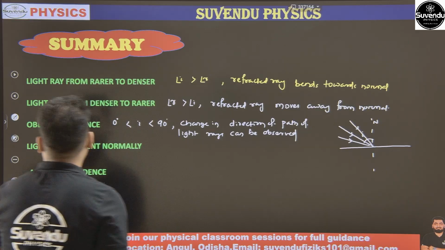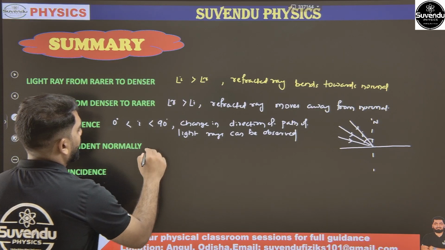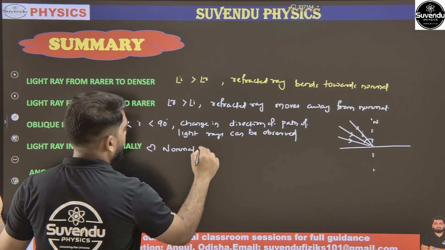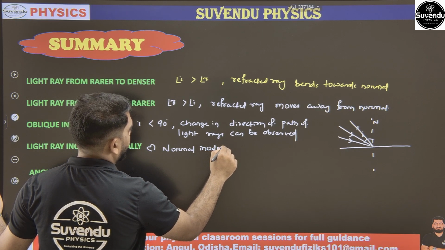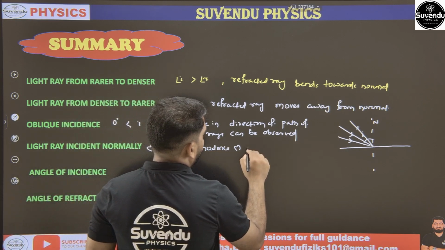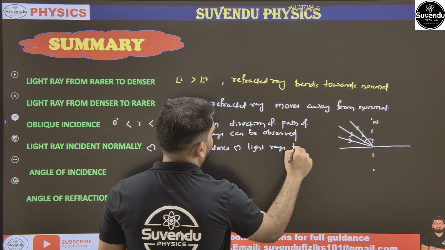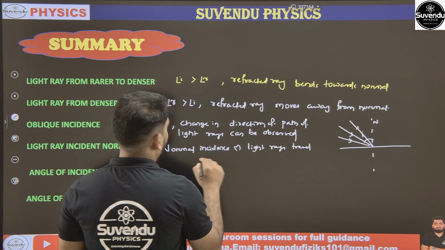Then when a light ray is incident normally, this is called normal incidence, and in this case light rays travel without any bending.